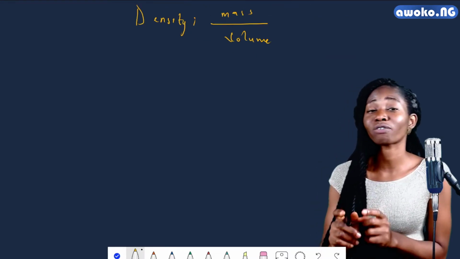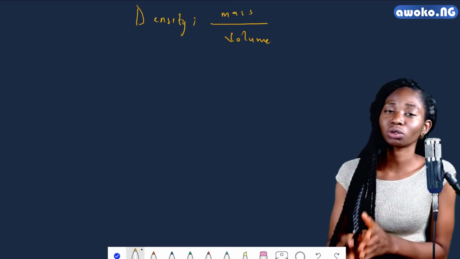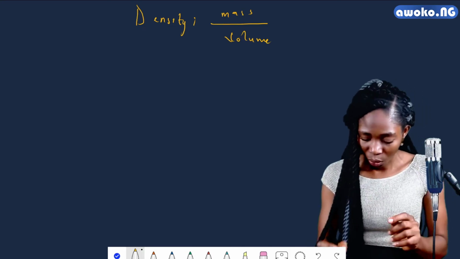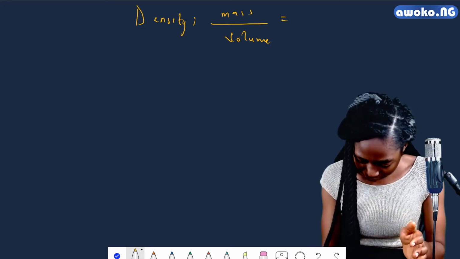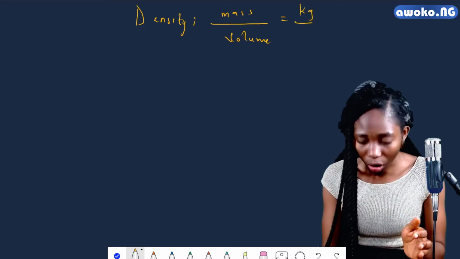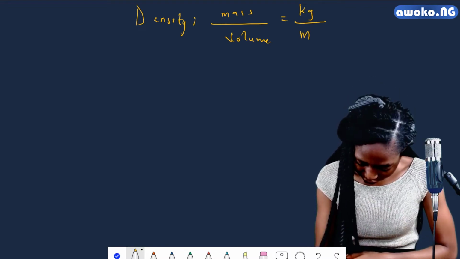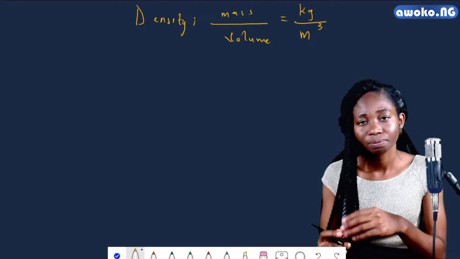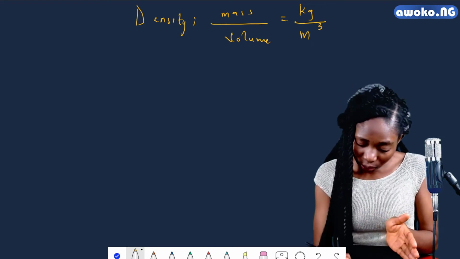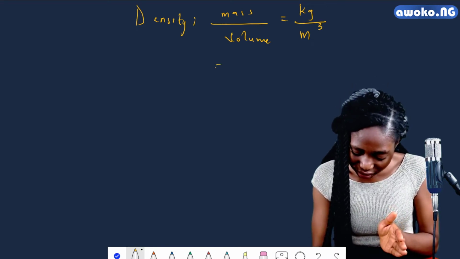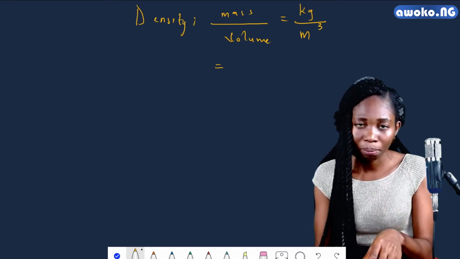If we're looking at the derived quantity, density, which is defined as mass per unit volume, or mass all over volume, we say mass measured in the unit kilogram all over volume, which we already have as meter cube. Since this is a derived quantity, you could as well see that its unit is derived from the fundamental unit. So we have kilogram and then we have meter cube.